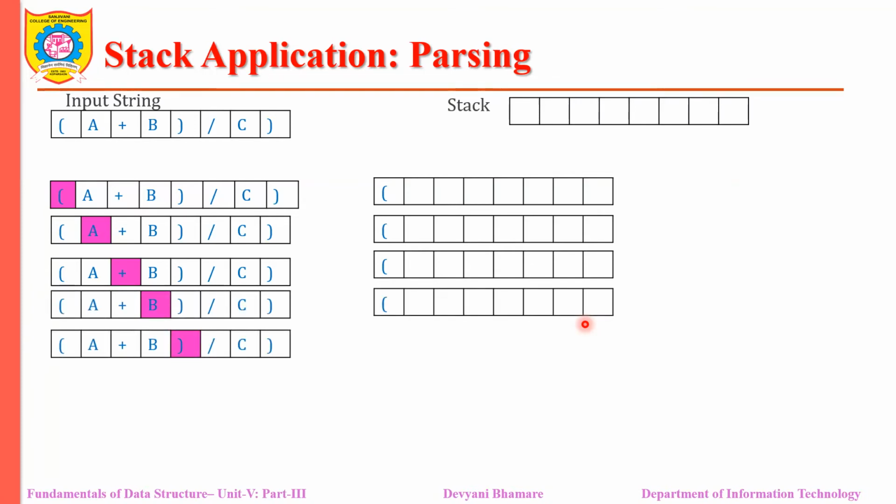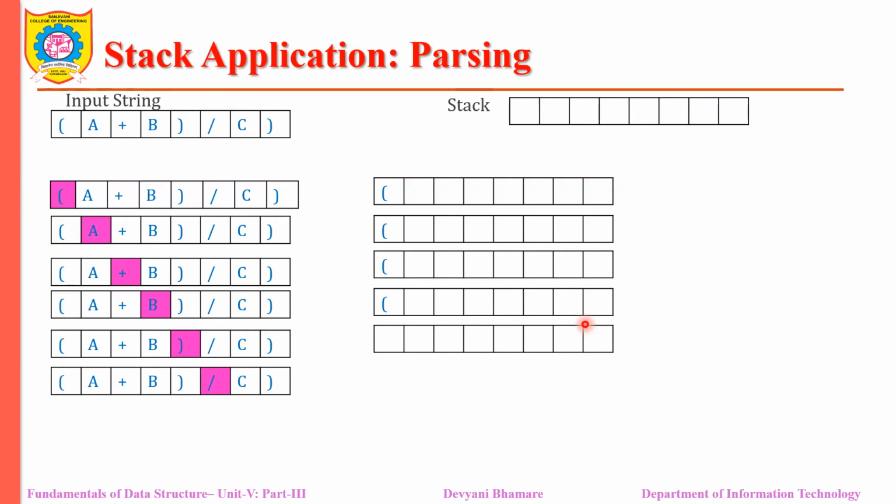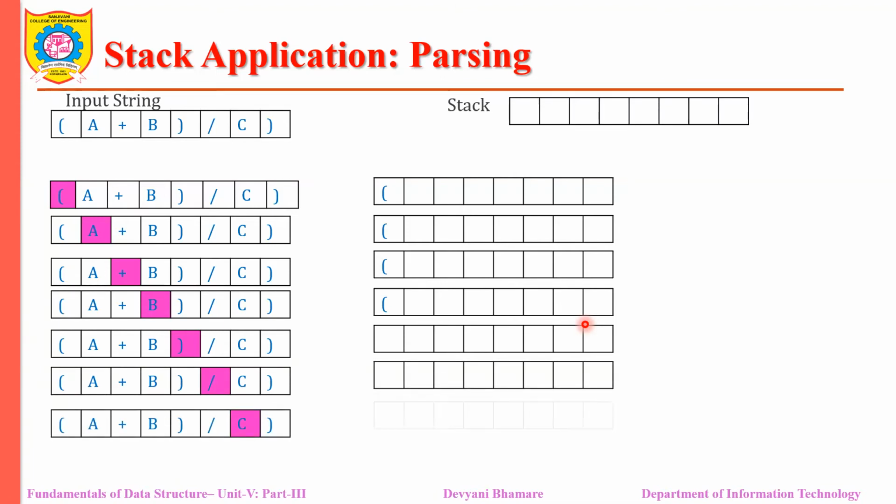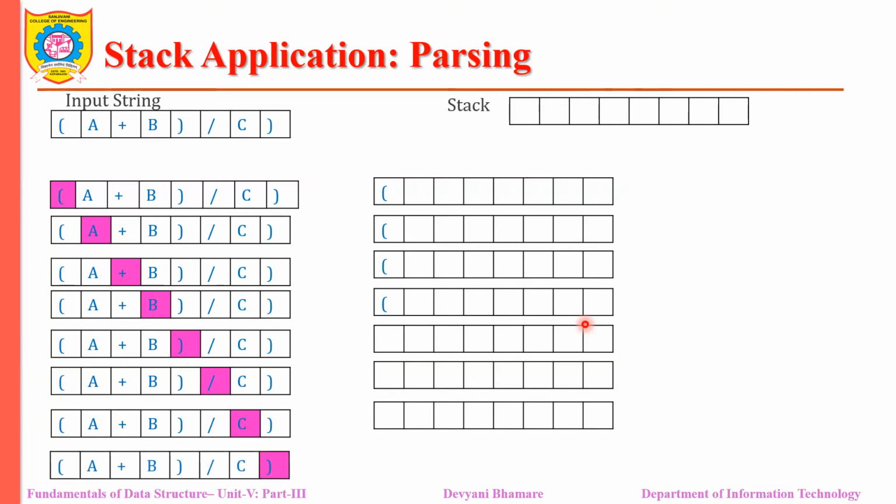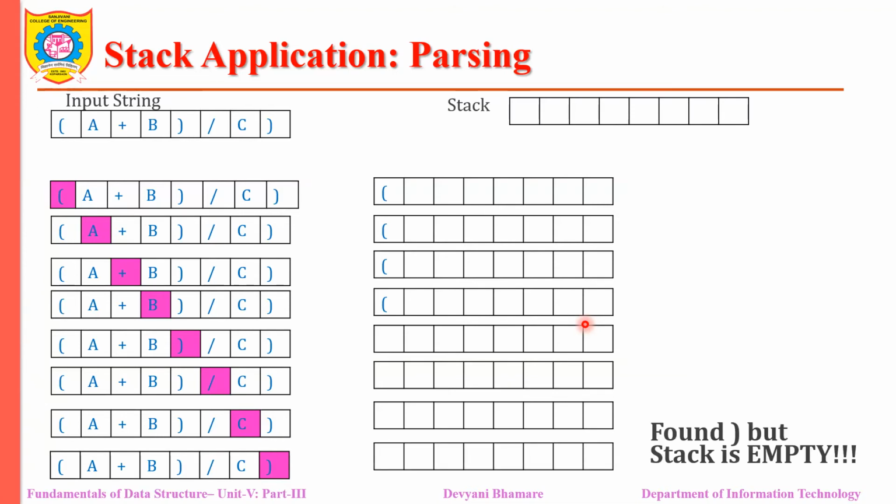Then now a closing parenthesis is found. What do we need to do? We need to pop from that stack, right? Again, the division symbol is left, nothing we are doing. Again operator C, nothing we are doing. And now we get another closing parenthesis. Then we check that the stack is empty now. The stack is empty, but processing of a closing parenthesis is still left. That's why we need to display the error: closing parenthesis doesn't match.